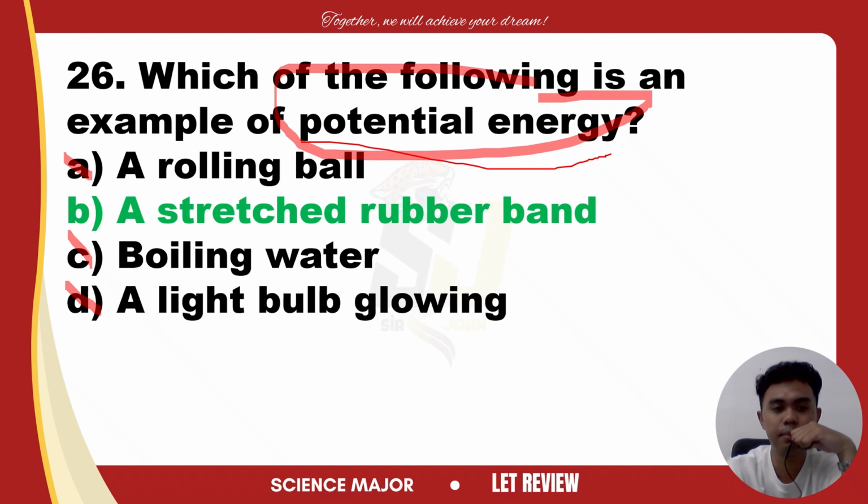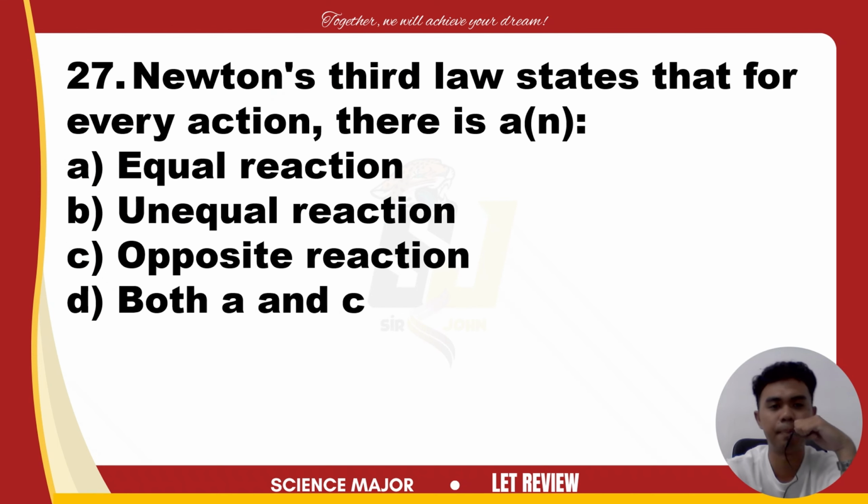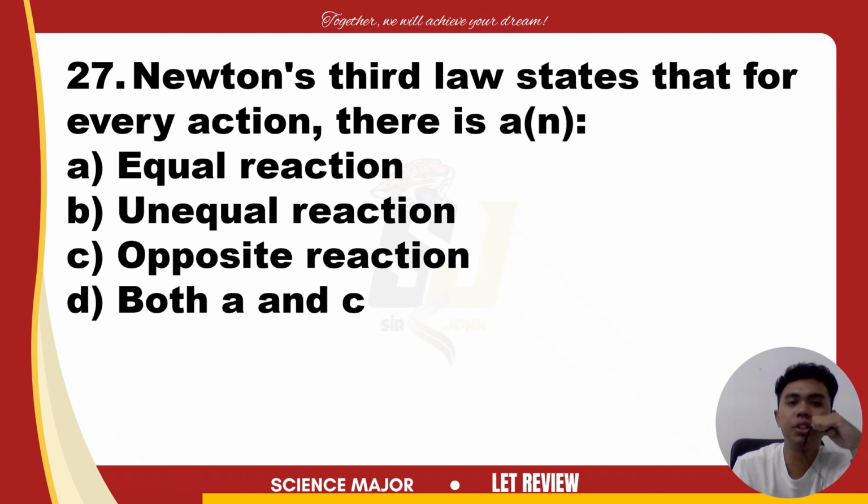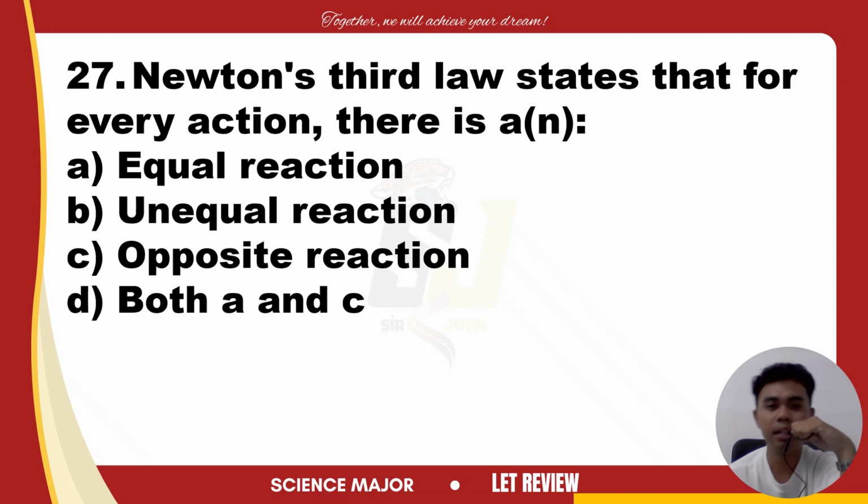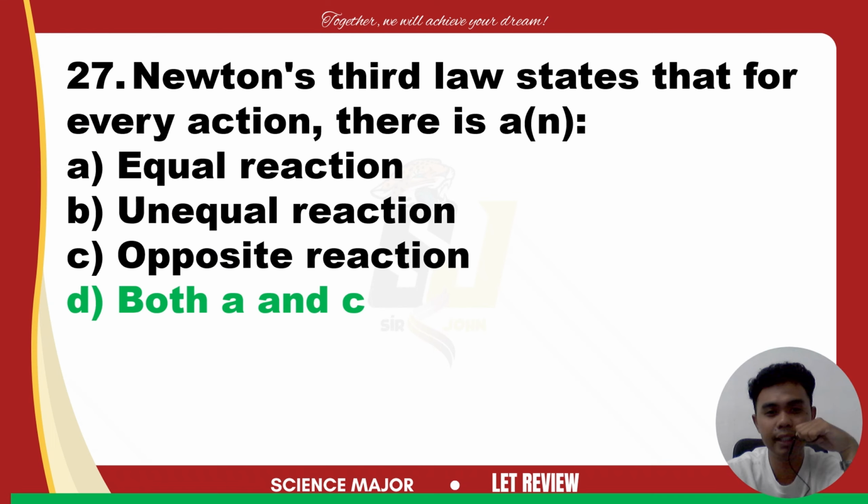Okay, so let's proceed to the next item. Number 27. Newton's third law states that for every action there is an A, equal reaction, B, unequal reaction, C, opposite reaction, or D, both A and C. The answer for this is letter D, both A and C.